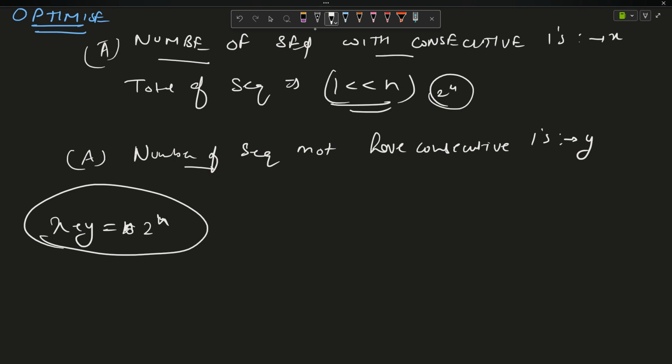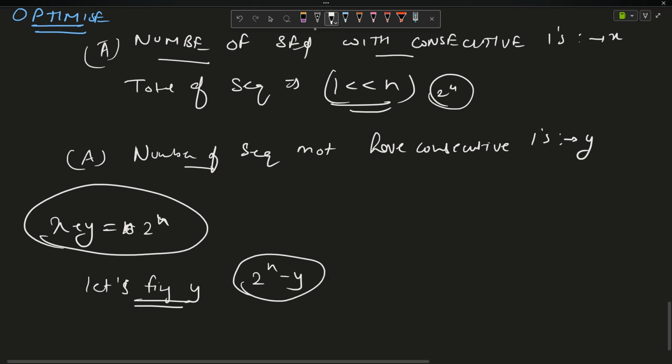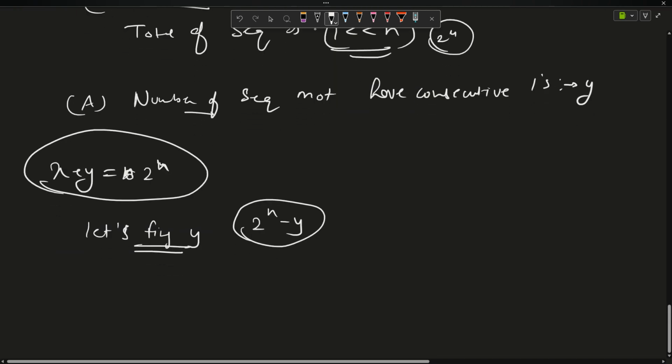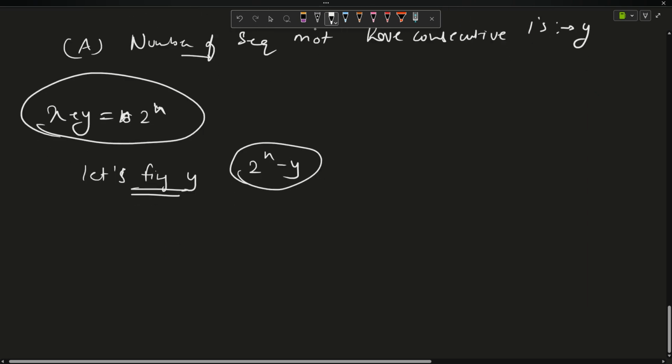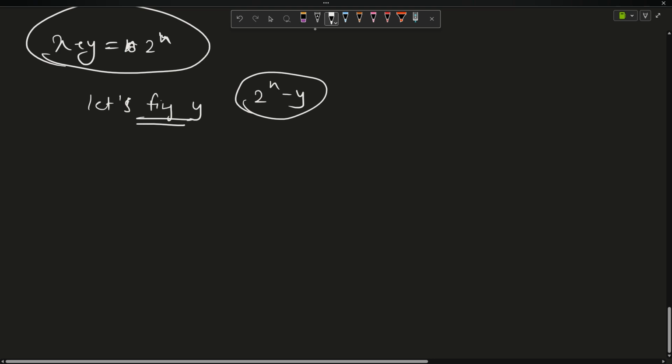So what can I do? I will say let's find y. My algorithm will be: find y, the number not having consecutive ones, and then your answer will be 2 to the power n minus y. Now again there is a problem, how to find y? Y is also not a cakewalk, right? Believe me, it is a cakewalk. If GFG says that this problem is easy, then we will do it easily.